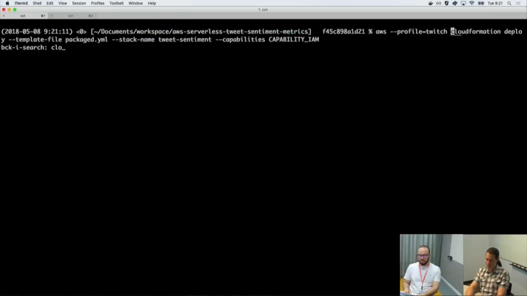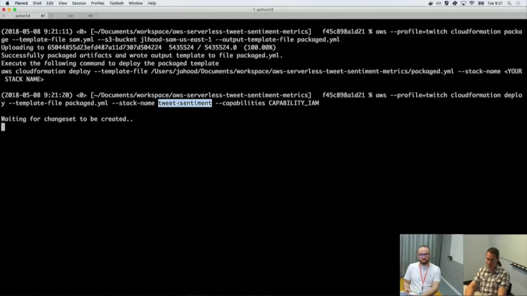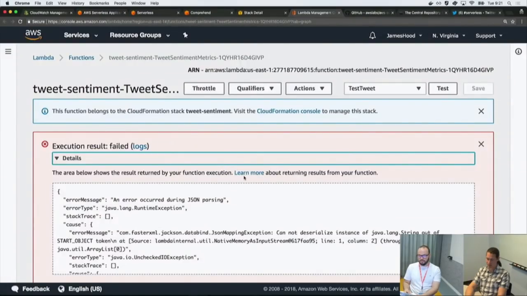Yay. Let's CloudFormation package this again. So I'm just searching back in my history to do the same command. And then let's do CloudFormation deploy. And since I have the same stack name, it's just updating that stack. So the stack already exists, and it's going to update our configuration here.